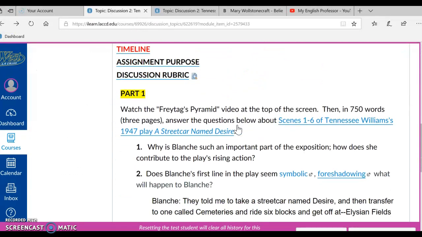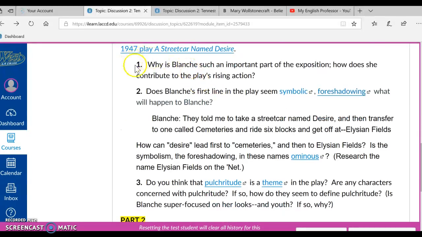Okay, and let me point out one more thing about scenes 1 through 6 of Tennessee Williams' 1947 play, A Streetcar Named Desire. If the links in this assignment do not work and the link in Pages does not work, simply go into Google, type in Williams' name and the name of the play, and it'll pop up right away. It is public domain and it is on the internet. And I tell you that because we know that links tend to move around on the net quite a bit. Okay, so that is part 1, and I'll let you read these questions on your own.